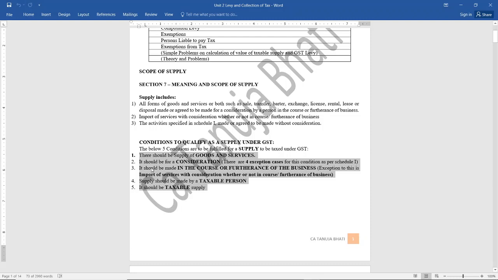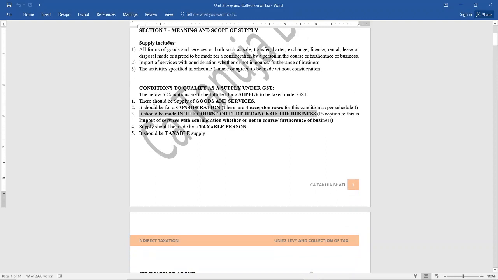Now, it should be for a consideration. What if there is a supply of goods and services and it is without consideration? There are 4 exceptions to those cases: even if the supply is without consideration, yet it is going to be a supply under GST. And what if it is not made in course or furtherance of the business? There is one exception to this, that even if the supply is not made in course or furtherance of the business, still it is going to be a supply under GST. So there is an exception to only these 2.